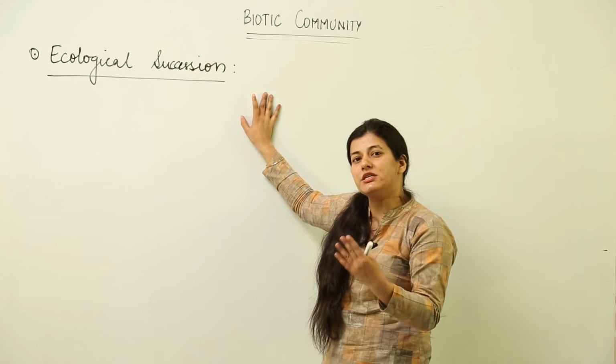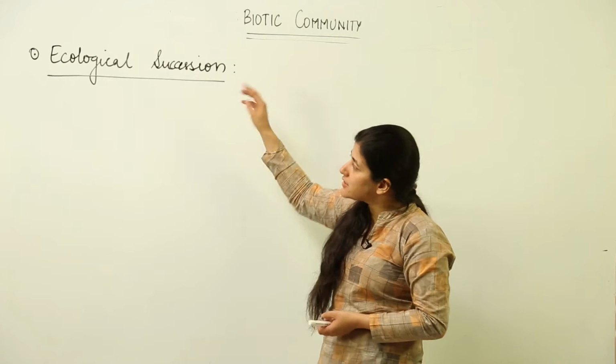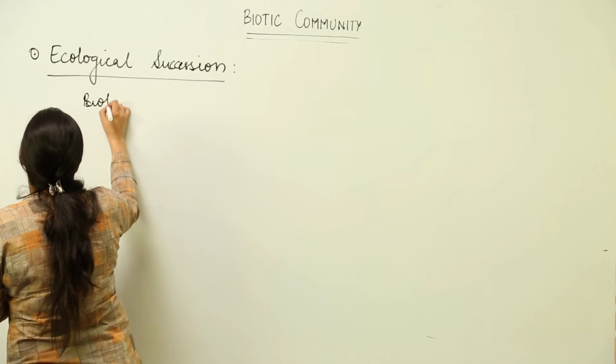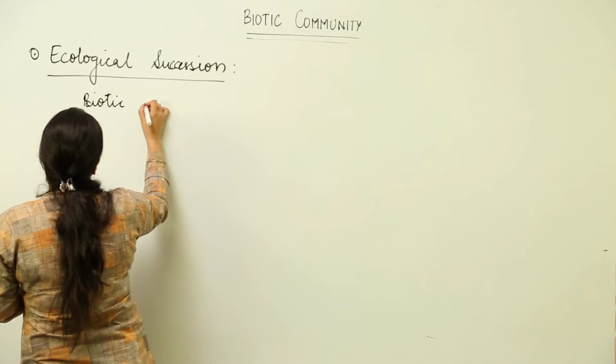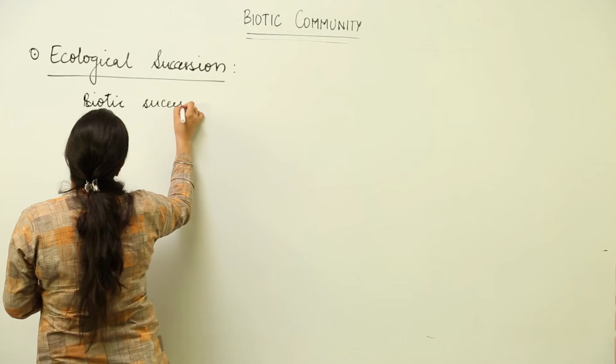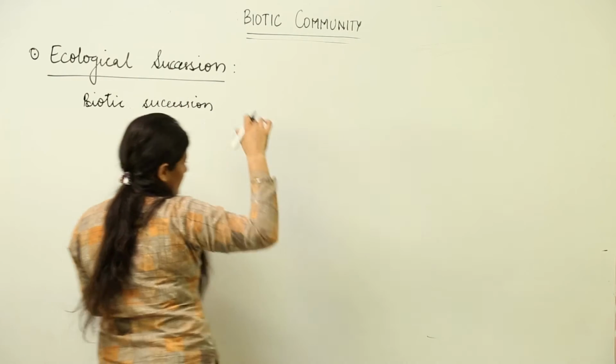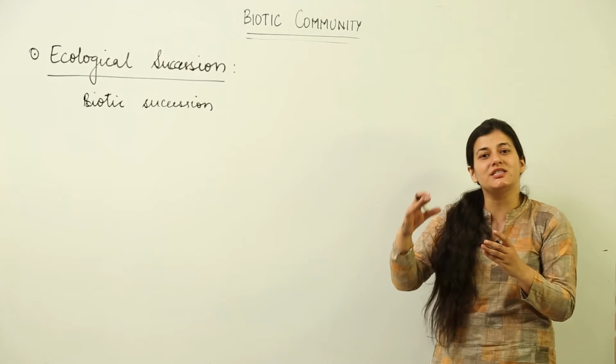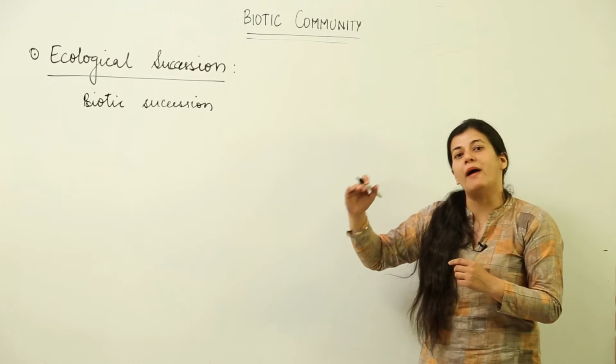Because we study it in terms of biotic communities, it is otherwise also known as biotic succession. So what is this biotic succession? This biotic succession is a process in which natural development of biotic communities takes place step by step.